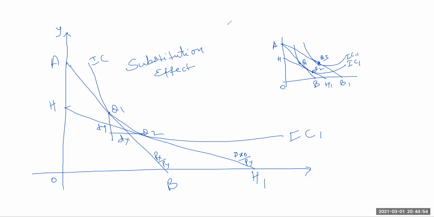What we will find out is that if we draw a line from this point, this is the income consumption curve. Q2 to Q3, because money income has fallen. Yes, income consumption curve, ICC. This is income effect. And if we draw a line from there, this is the price consumption curve.